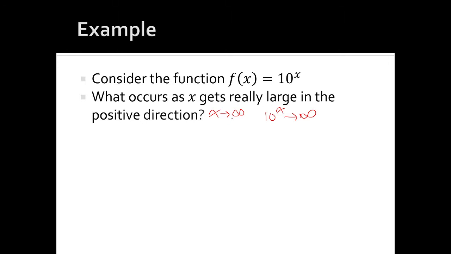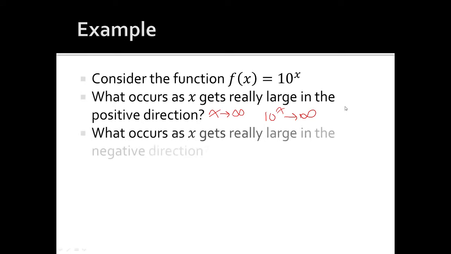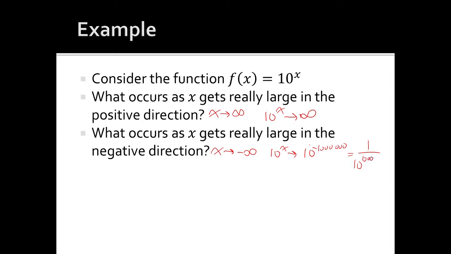So in this case, as x goes towards infinity, this function goes towards infinity as well. I mean, there's no real limit. Now, if x gets really large in the negative direction, this actually has quite a different result. So if x goes towards negative infinity, what will happen to 10 to the x? Well, 10 to the x then becomes 10 to a negative number. So let's say x goes towards negative a million, this will be 10 to the negative 1 million. And this is really just 1 over 10 to the 1 million.